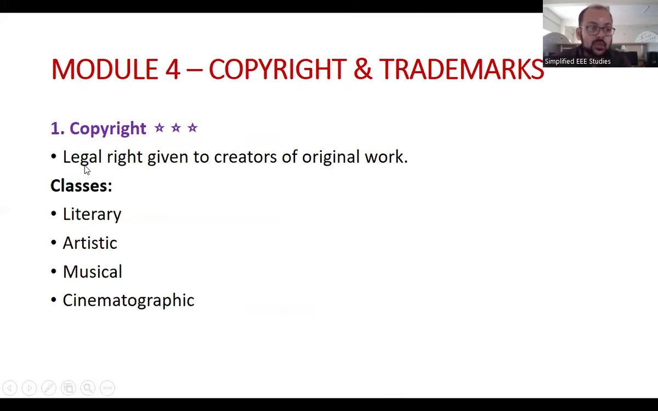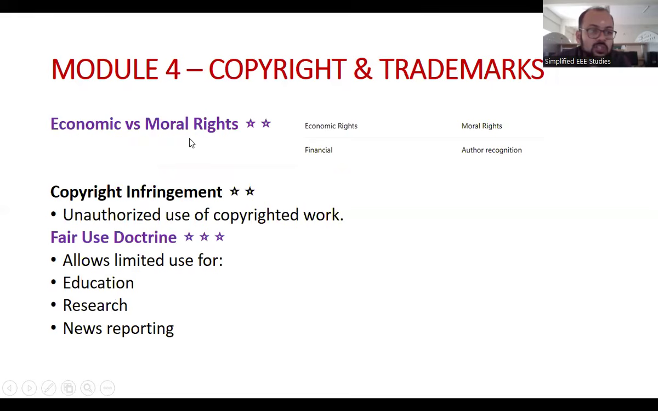What is copyright? A legal right given to the creators of original work, which includes literary, artistic, musical, and cinematographic works. These come under copyright. For example, a movie or short film, everything is copyright protected. Economic versus moral right: economic right includes the financial basis, whereas moral right includes author recognition. Then copyright infringement: unauthorized use of copyright work is called copyright infringement.